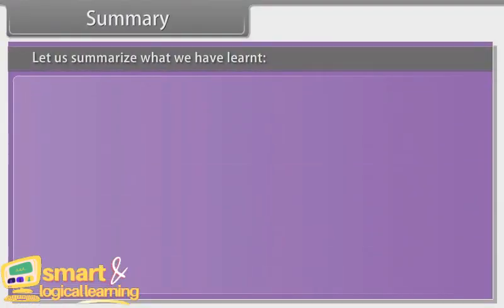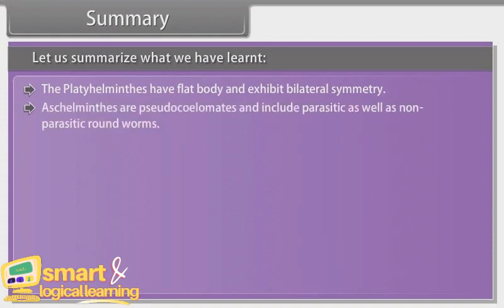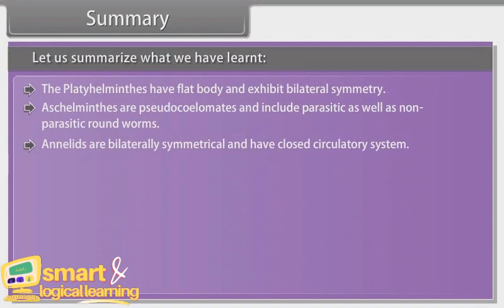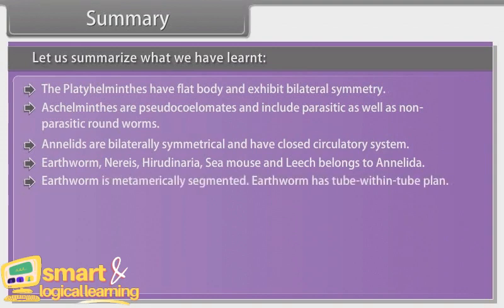Summary. Let us summarize what we have learnt. The Platyhelminthes have a flat body and exhibit bilateral symmetry. Aschelminthes are pseudocoelomates and include parasitic as well as non-parasitic roundworms. Annelids are bilaterally symmetrical and have a closed circulatory system. Earthworms, Nereis, Hirudinaria, sea mouse and leech belong to Annelida. Earthworm is metamerically segmented. Earthworm has a tube within tube plan.